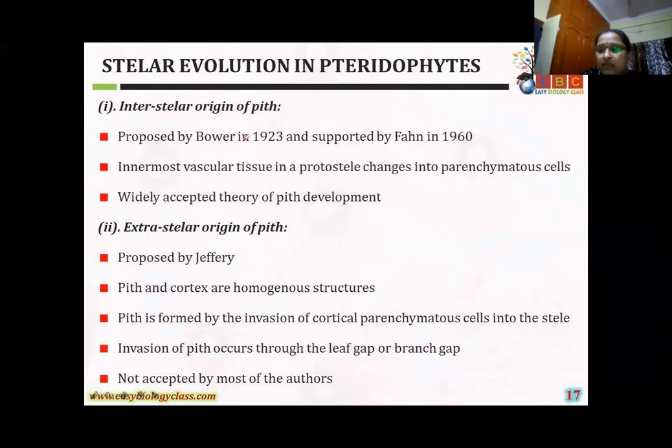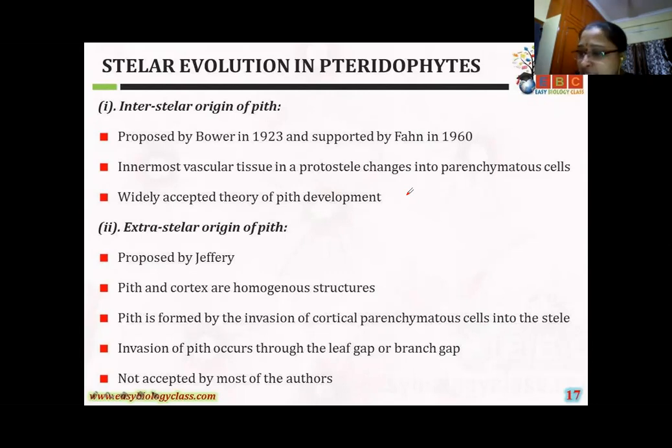Intrastellar origin of pith. This theory was proposed by scientists Bauer and Wagon, and others such as Perty and Thompson. Many scientists are there, but keep in your mind a minimum of two, girls. Bauer is most important. Wagon and Bauer, both scientists proposed it. I'll give the two names.